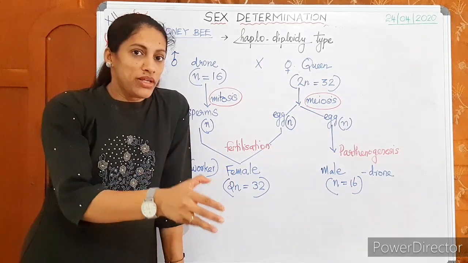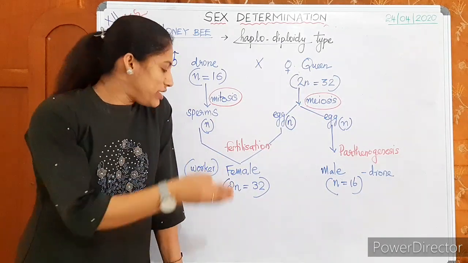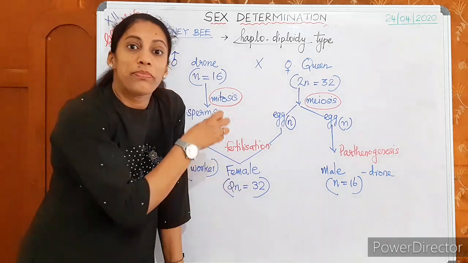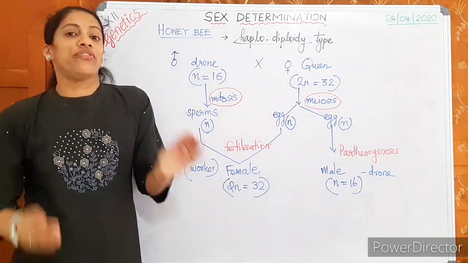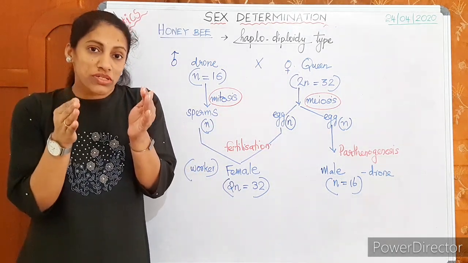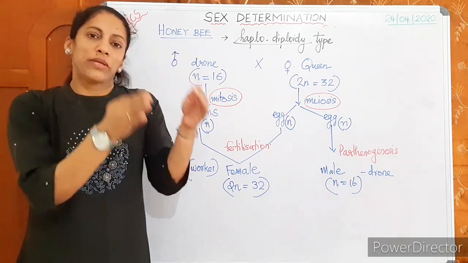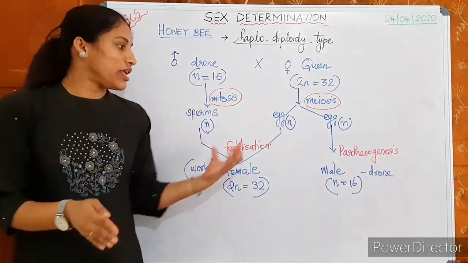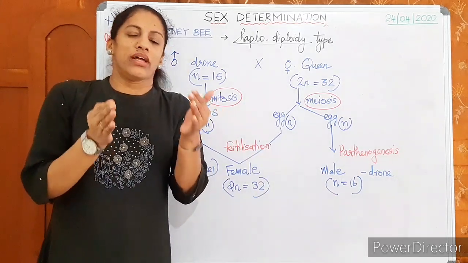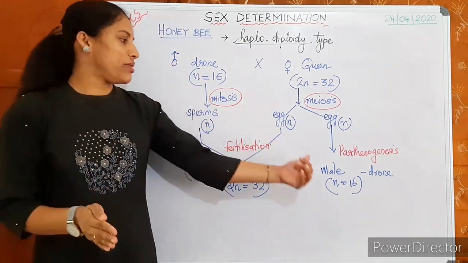The bee is female when it carries two sets, diploid chromosomes. If the chromosomes are paired, that bee is female, and if the chromosomes are unpaired, haploid, that bee is male.